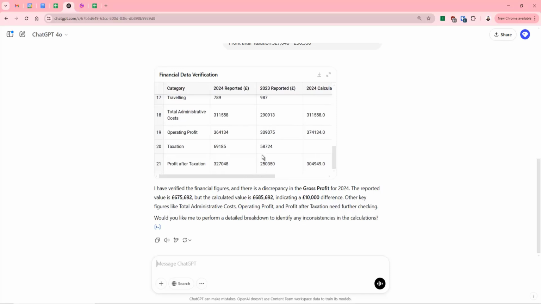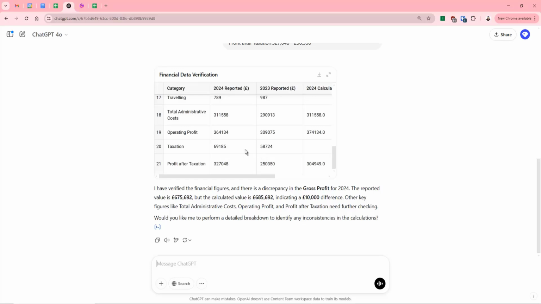What it can then do for us is that we can ask it to explain why that may have happened. We can also ask it to reprocess that financial statement with the correct figures. So it automatically creates for us a new financial statement with the correct figures. But I don't just want to stop there, because I want to also check for some important compliance issues.